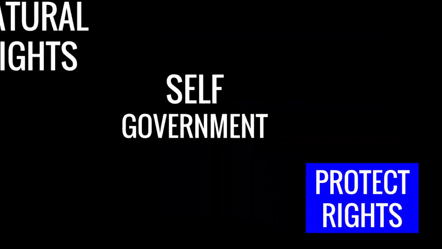Jefferson states in the Declaration of Independence that whenever any form of government becomes destructive of these ends, it is the right of the people to alter or abolish it, and to institute a new government. Jefferson identifies the ways in which Britain is not protecting the colonists' rights throughout the Declaration of Independence.